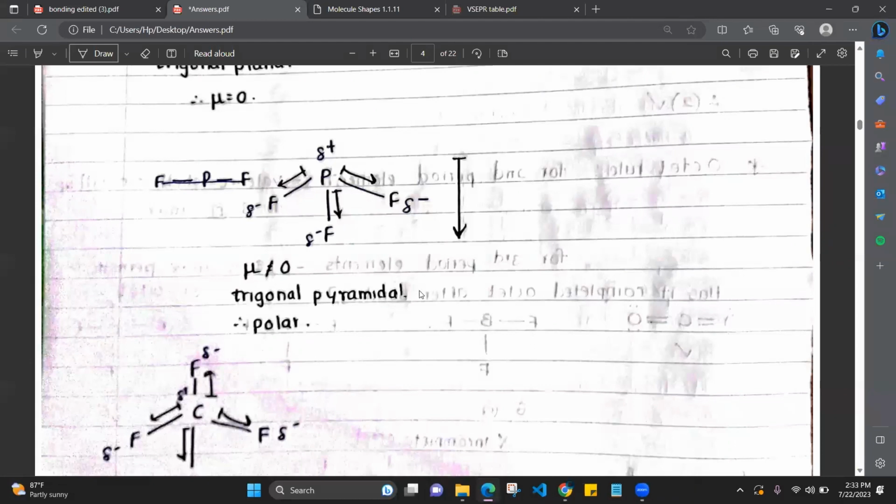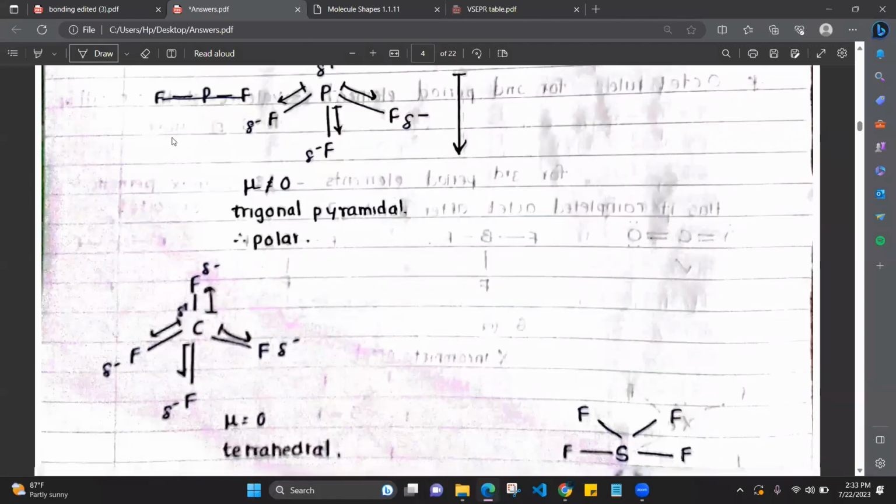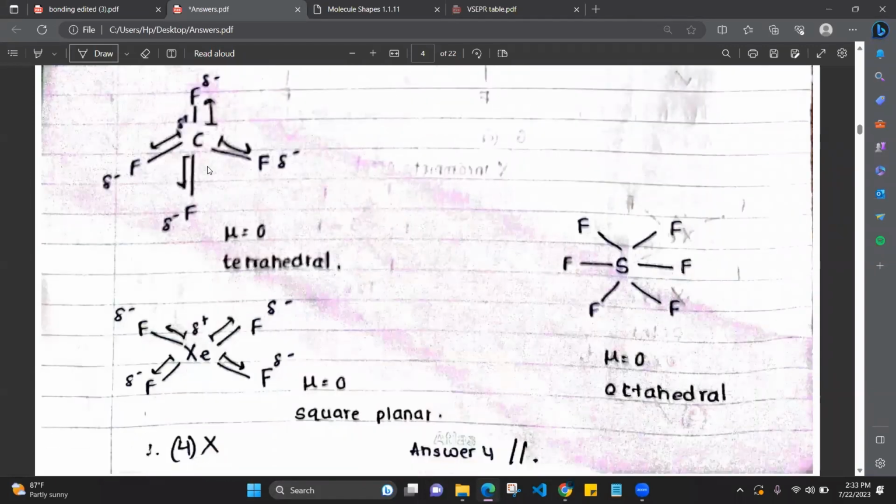This is a trigonal pyramidal shape, right? So trigonal pyramidal means it's a polar molecule. Trigonal pyramidal means the dipole moment is not equal to 0. Not equal to 0 dipole moment means it is a polar molecule. Okay. And CF4 is a tetrahedral molecule. I just showed you all.